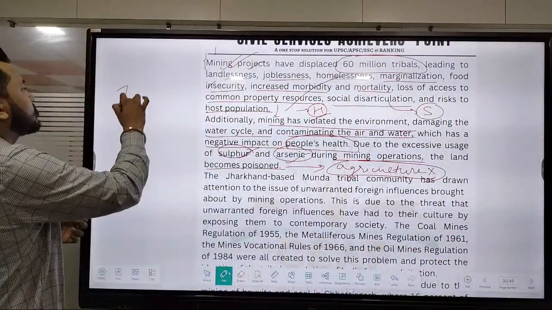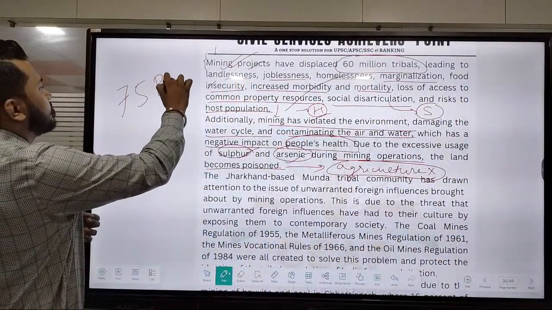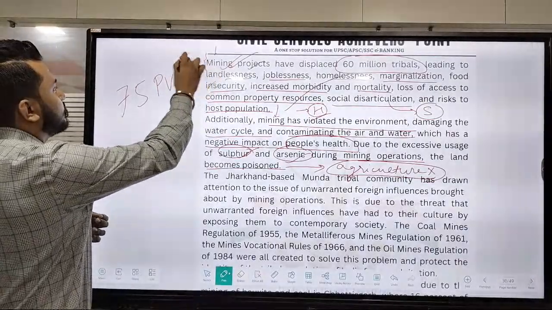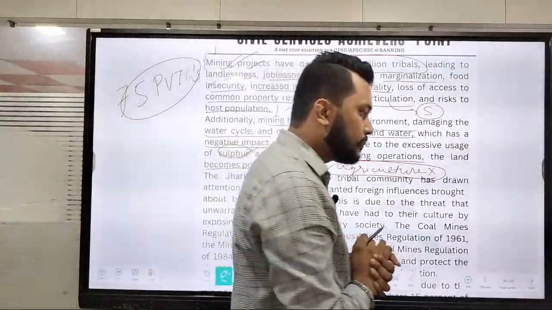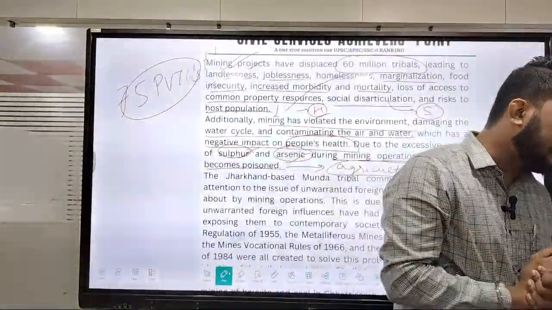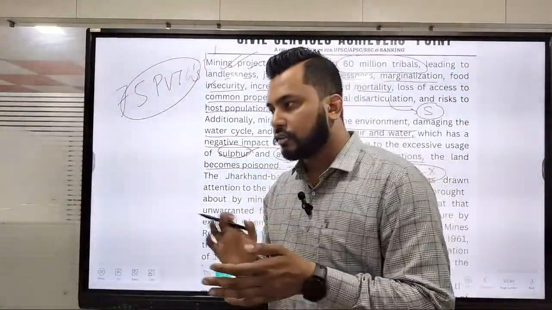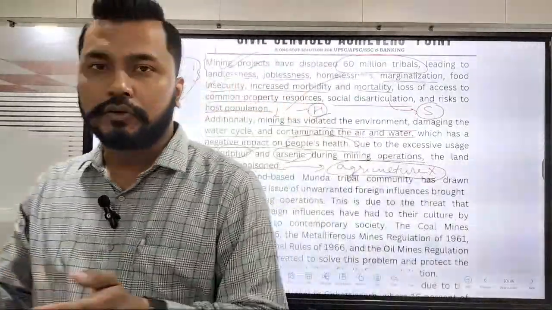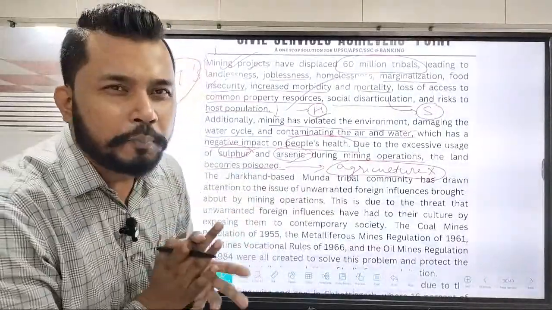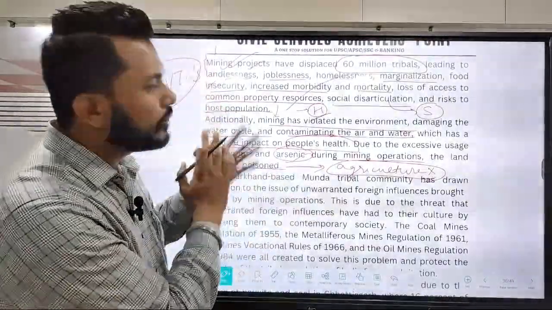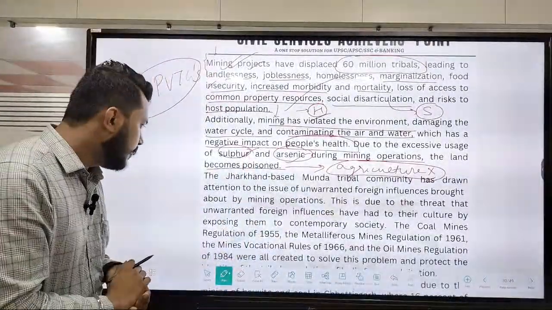India has got 75 PPTGs, particularly vulnerable tribal groups, which have lost their respective language and are on the verge of extinction. Their population is declining. Suppose I take the example of the Shompen tribe of the Nicobar, they are directly PPTGs.